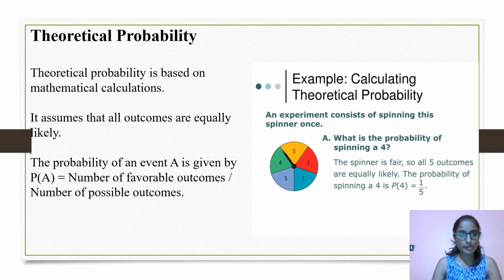Theoretical probability is based on mathematical calculation. It assumes that all outcomes are equally likely. The probability of an event A is given by P of A equals number of favorable outcomes by number of possible outcomes. An experiment consists of spinning the spinner once. What is the probability of spinning a 4? The spinner is fair, so all 5 outcomes are equally likely. The probability of spinning a 4 is P of 4 equals 1 by 5.